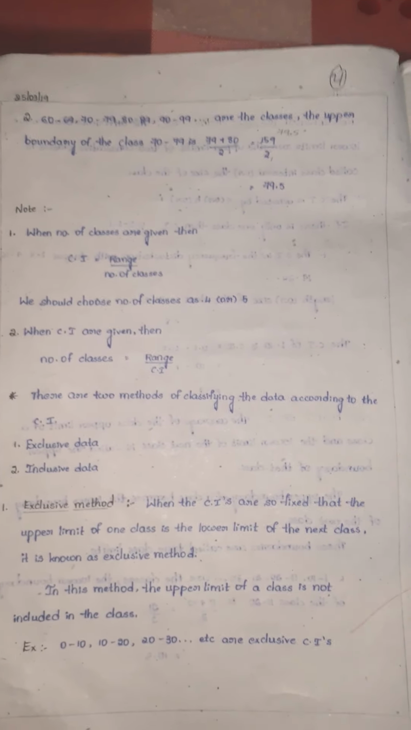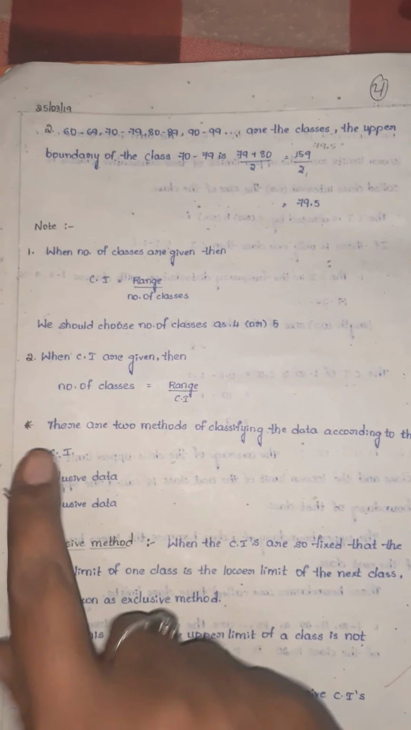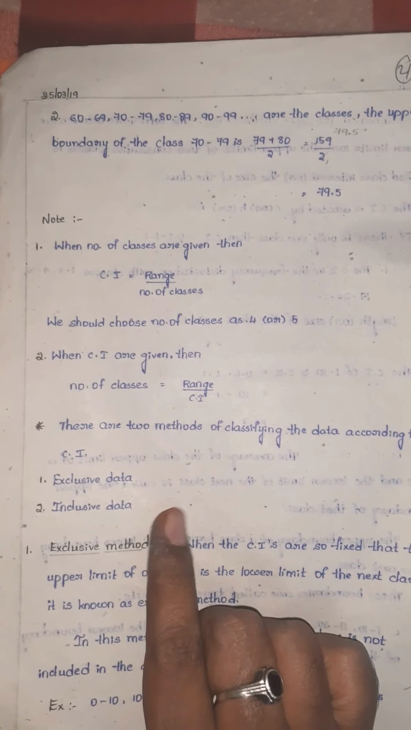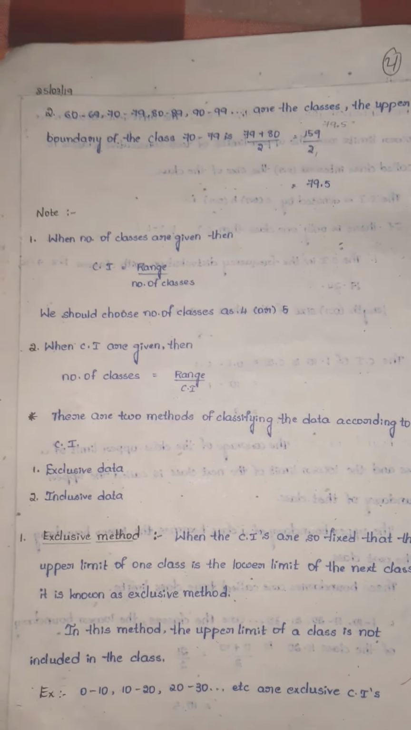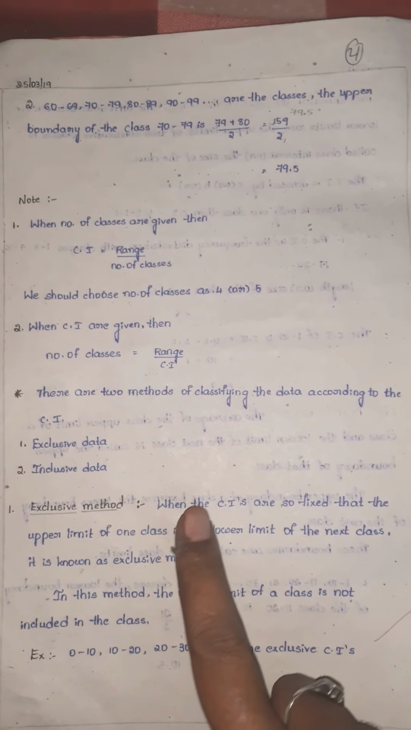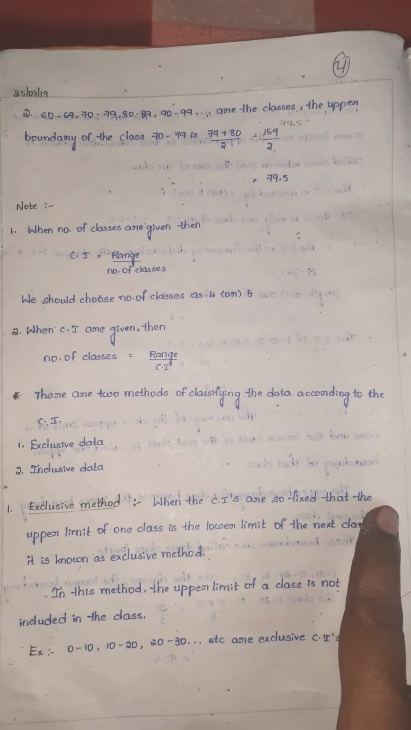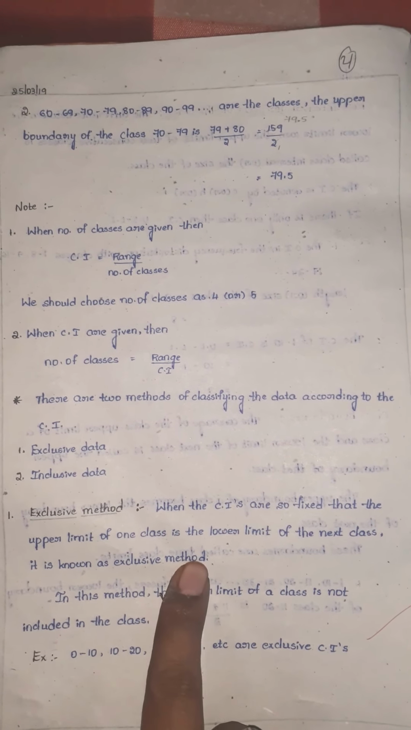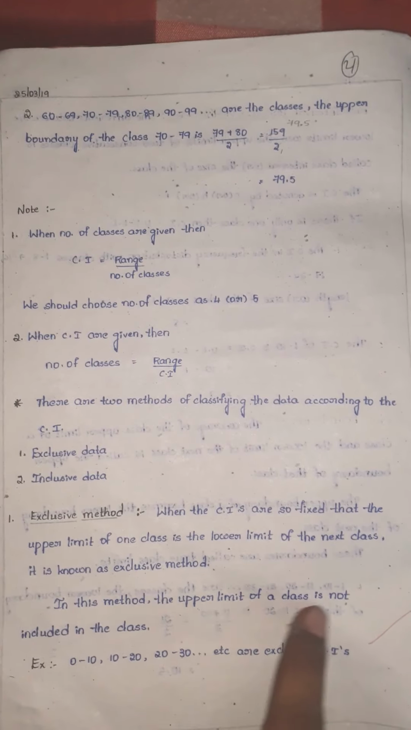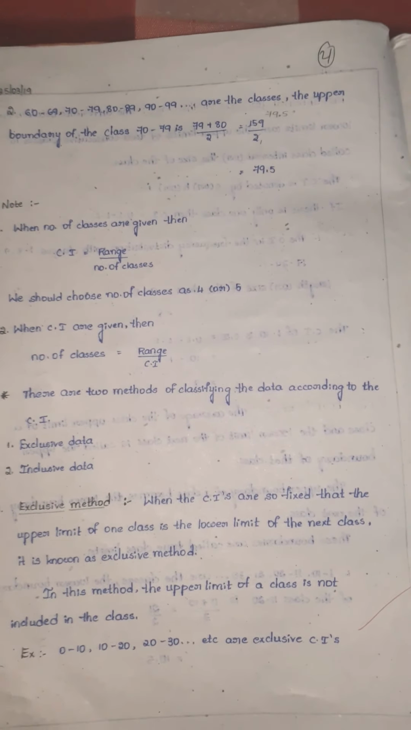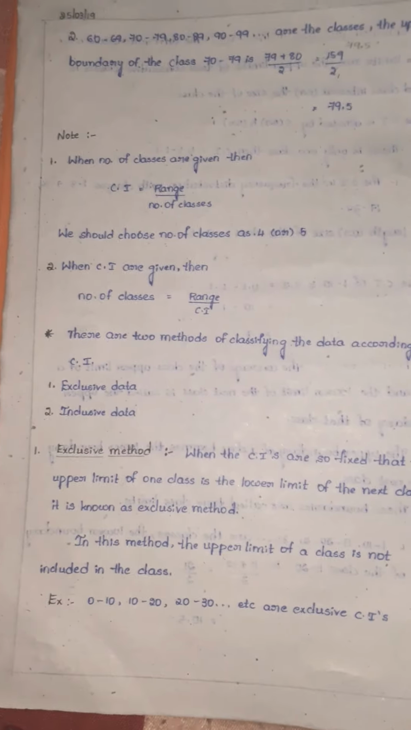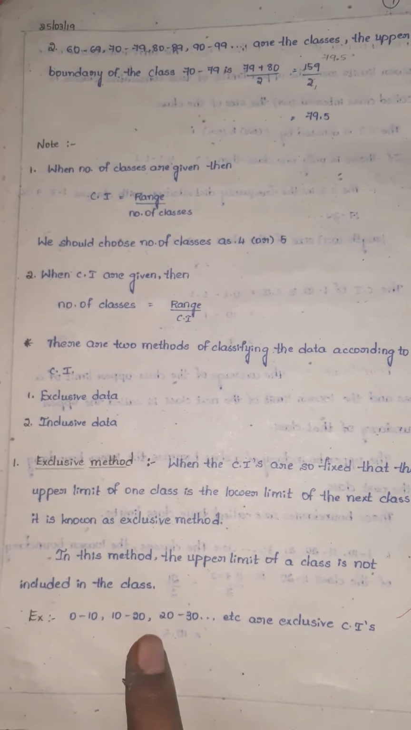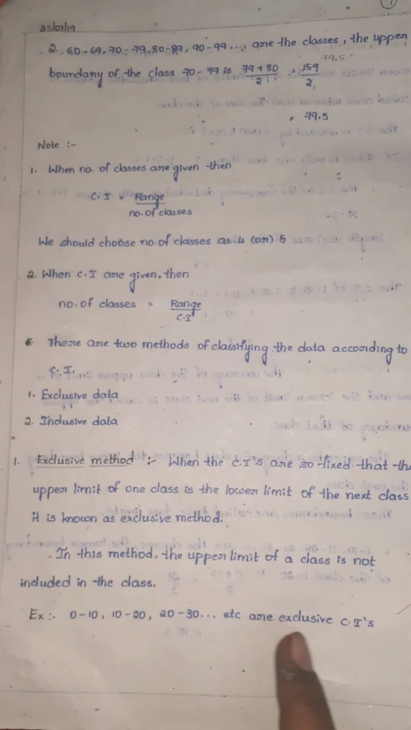There are two methods of classifying the data according to class interval: exclusive and inclusive. First one, the exclusive method. When the class intervals are so fixed that the upper limit of one class is the lower limit of the next class, it is known as the exclusive method. In this method, the upper limit of a class is not included in the class. For example, 0 to 10, 10 to 20, 20 to 30, and so on are exclusive class intervals.